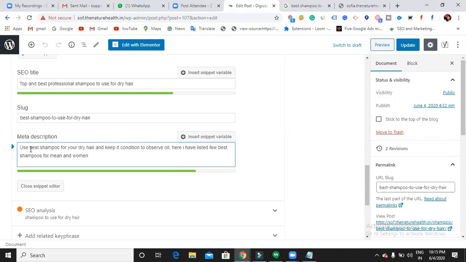So here I have best shampoo. I have used a thing like dry hair, but I haven't stuffed my keywords like frizzy or professional or scalp. I didn't use all the keywords. So how is this keyword stuffing? For dry scalp, professional, then frizzy hair. You're just trying to use the keywords, that's it. You are not forming any kind of sentence over here.